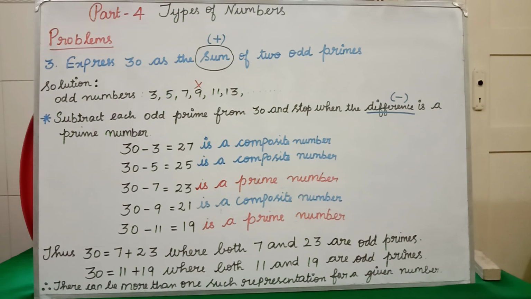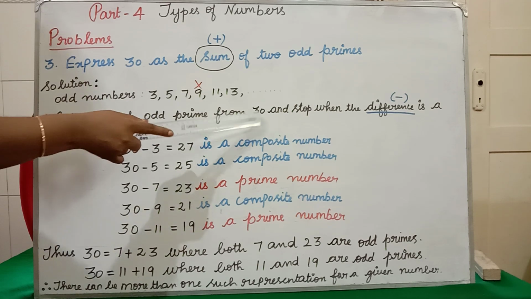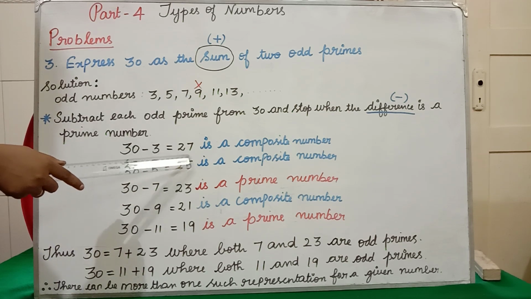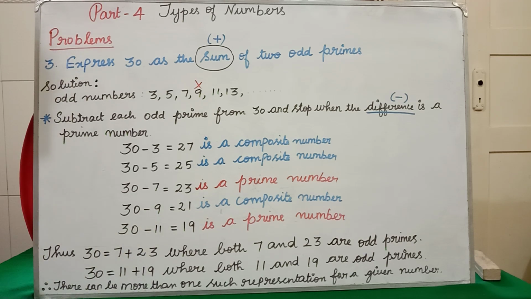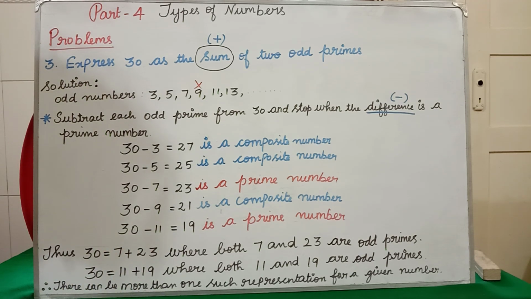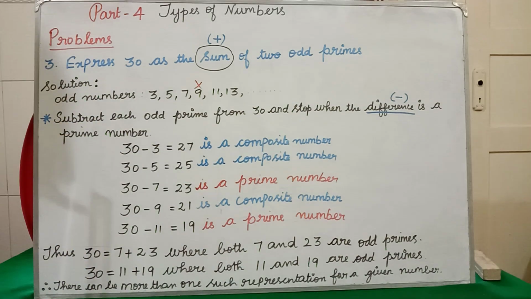Clear? So the first step is to subtract each odd prime number from 30 and stop when the difference is a prime number. So what is our question? 30. What is our first odd prime number? 3. So I am subtracting that. What answer am I getting now? 27. So 27 is a prime number or composite number? 27 is a composite number. So we have to leave that.